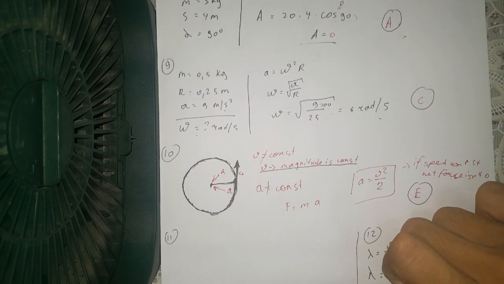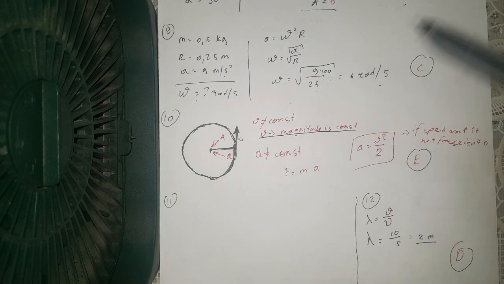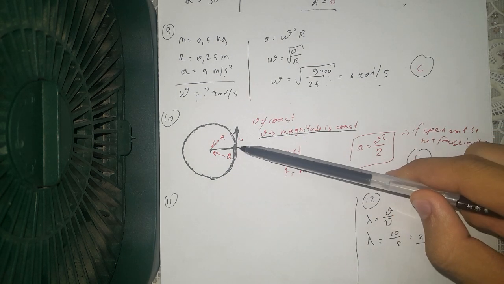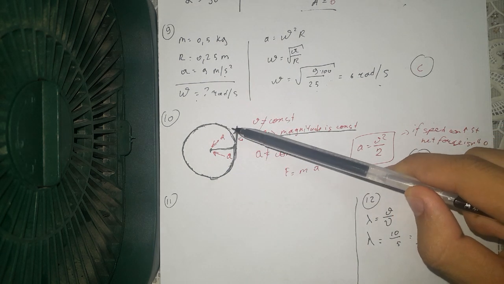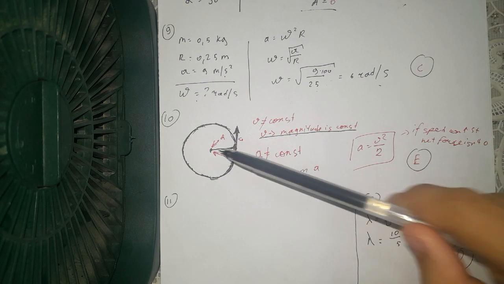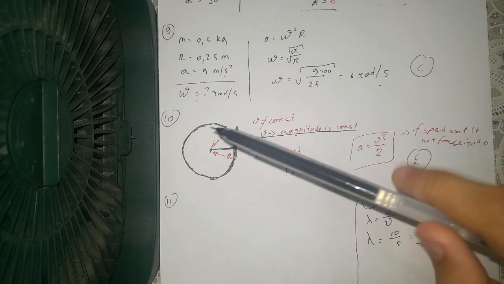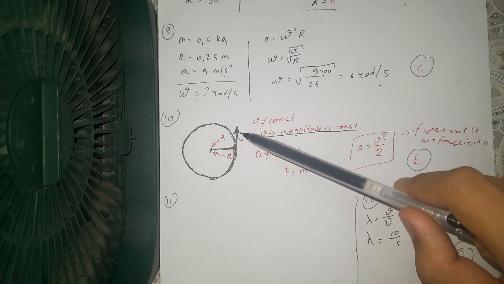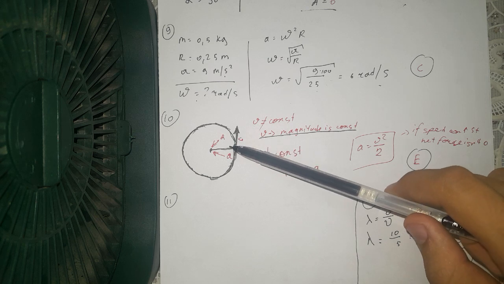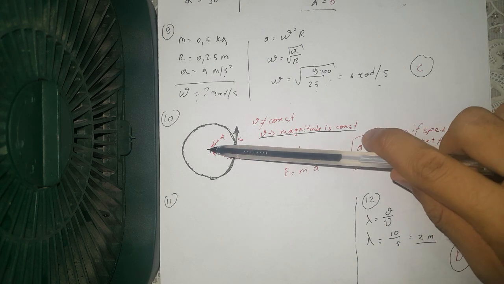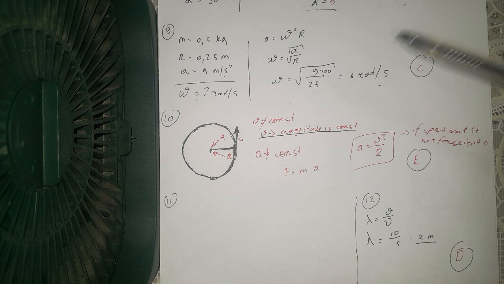This question said that they're giving us three statements. In circular motion, the velocity and acceleration is constant, and the third statement says that if the velocity is constant, the net force or centripetal force is always zero, but all of them are incorrect.